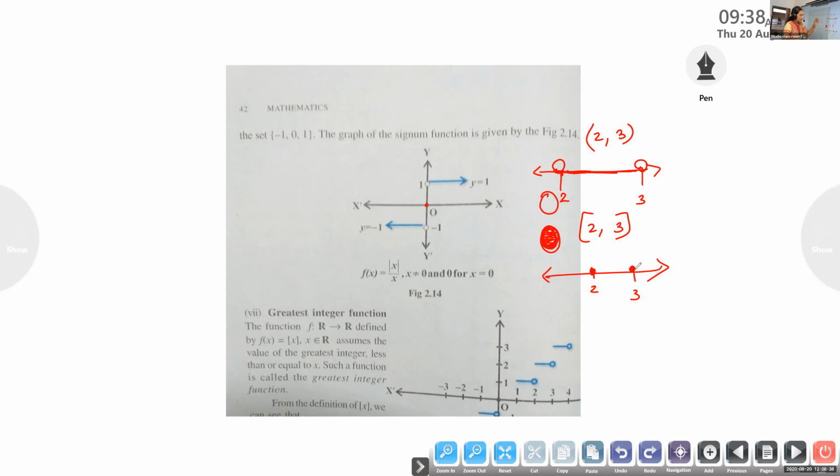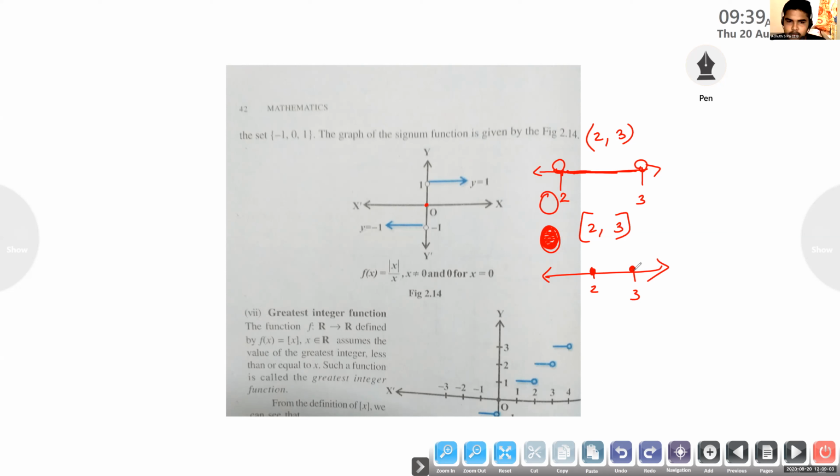Closed 2, 3: all the real numbers between 2 and 3, along with 2 and 3, are also there. But if we take 1, 2, 3, all the numbers between 2 and 3 are there. Is it clear? The difference, is it okay? Who asked that doubt? Achud, okay. Now is it clear, Achud? Yes, ma'am.